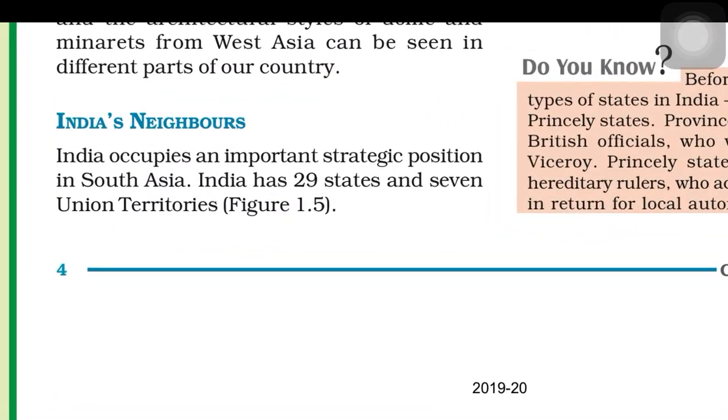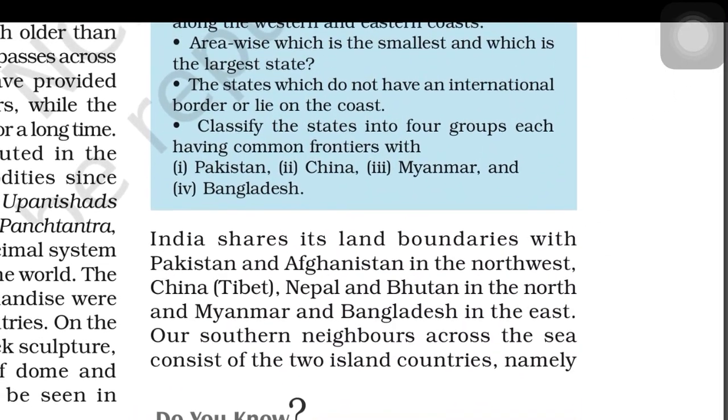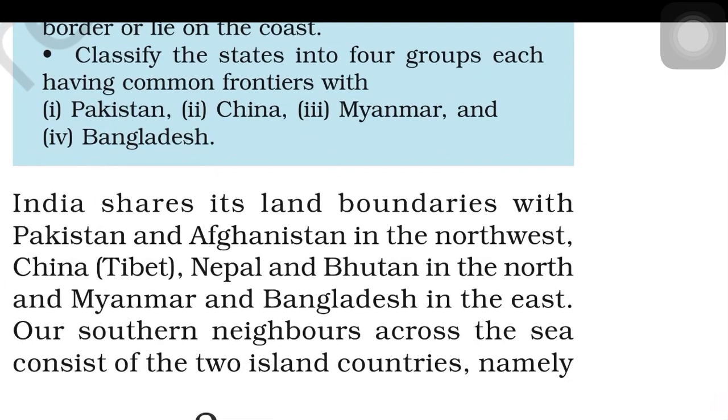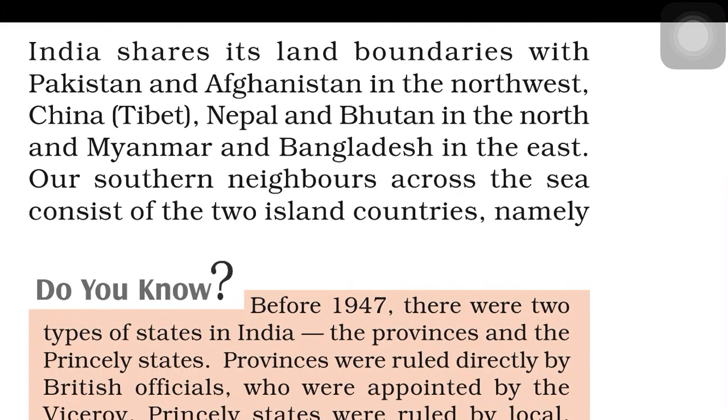All right. Let us come to the next important point, that is India's neighbors. Now, India occupies an important strategic position in South Asia. India has 29 states and 7 UTs. Now, that number has changed, of course, due to the recent constitutional amendments.